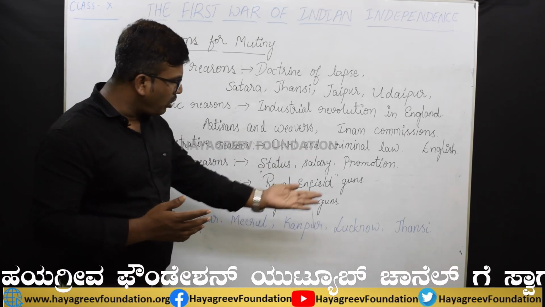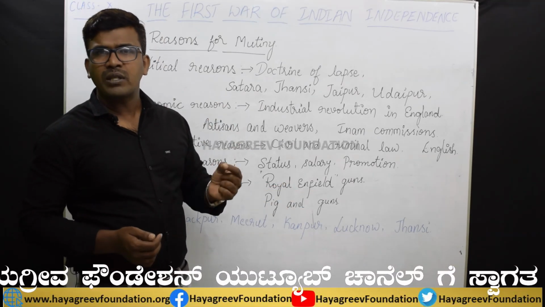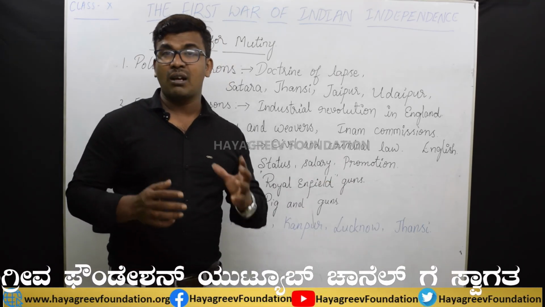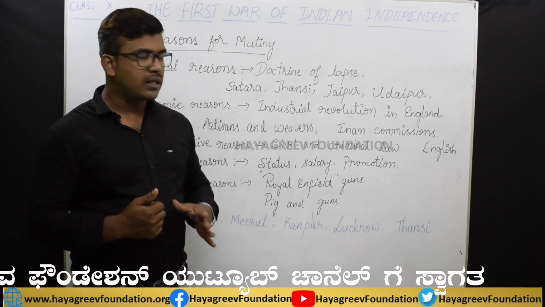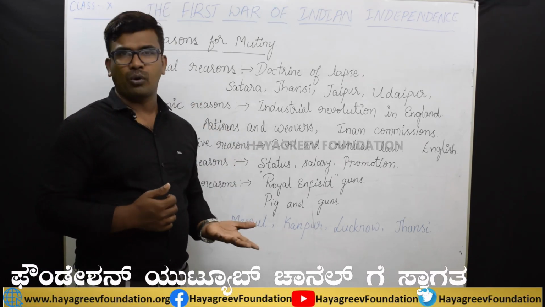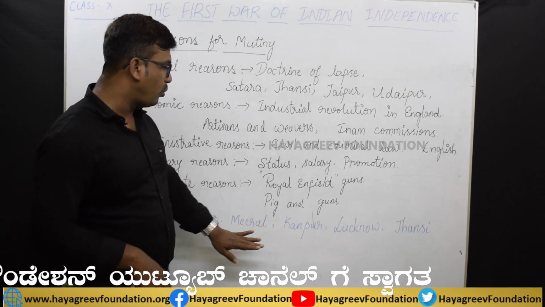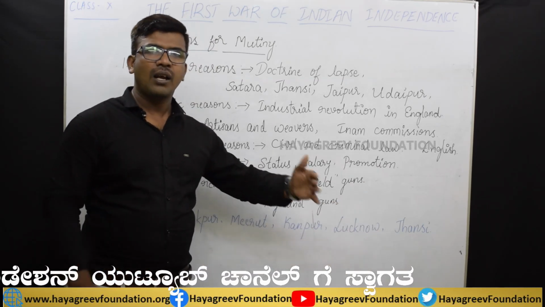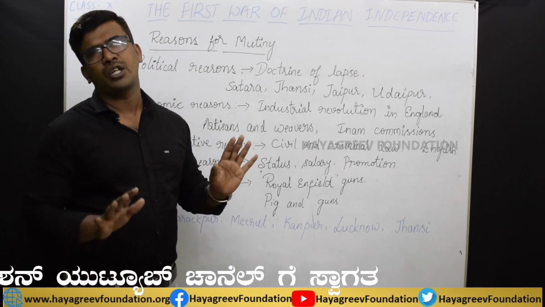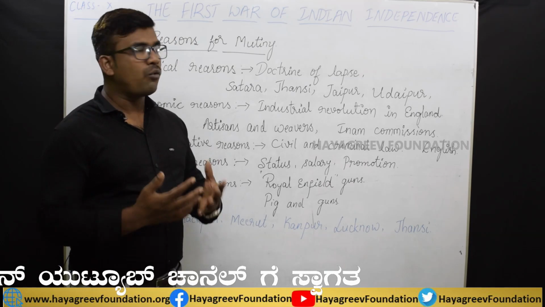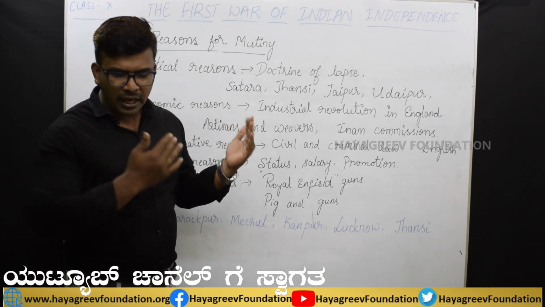You know students, among these mutineers, there were many. Among them, the British officers called Rani Lakshmi Bai the greatest mutineer, or the bravest mutineer. Thus, though the revolt had broken out at Barrackpore, Meerut, Kanpur, Lucknow and Jhansi, it was completely suppressed by the British within a short time. So, why did the revolt of 1857 come to an end so quickly? Let us discuss that now.